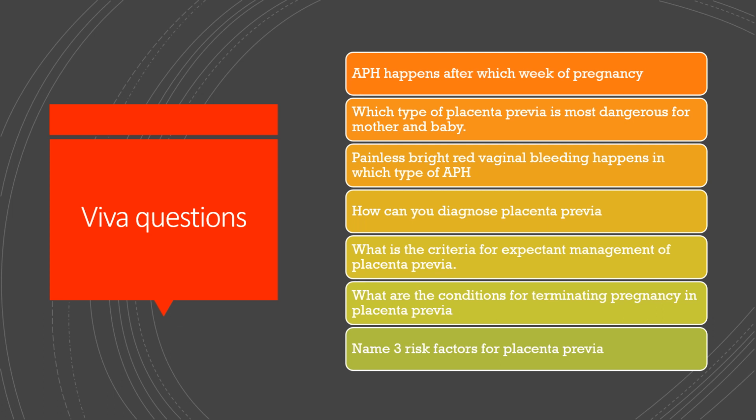What are the conditions for terminating pregnancy in placenta previa? When the baby is dead or congenitally malformed, or the mother has already crossed 37 weeks of pregnancy, or the bleeding is very high and the mother's condition is deteriorating. In such a condition, we have to terminate the pregnancy. The last one: name 3 risk factors for placenta previa. It can be multiparity, advanced maternal age, or any kind of previous uterine surgeries.